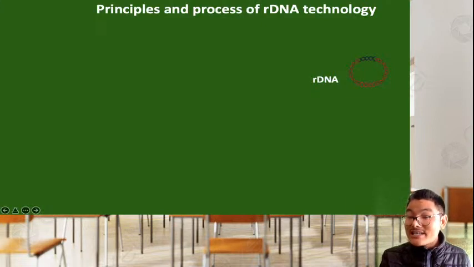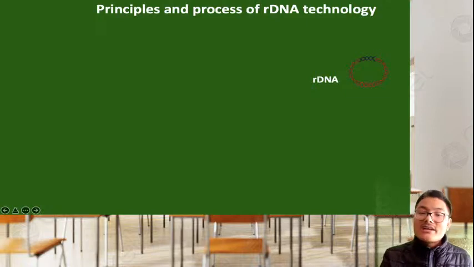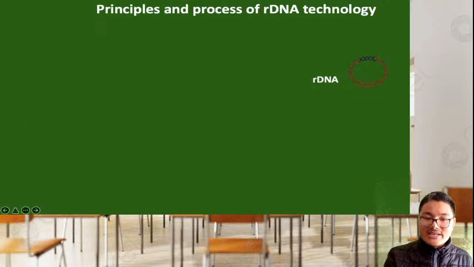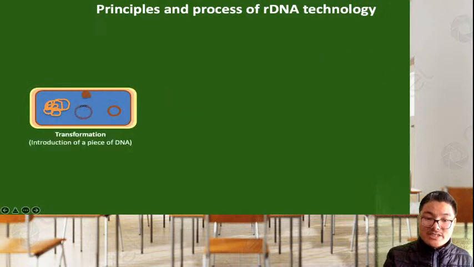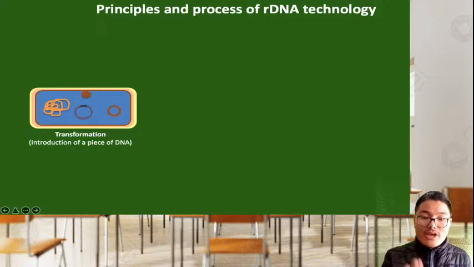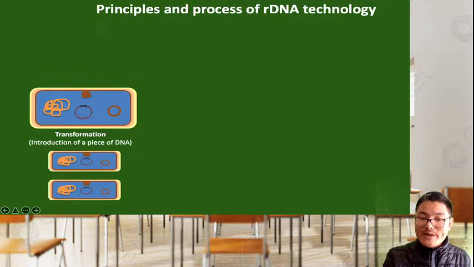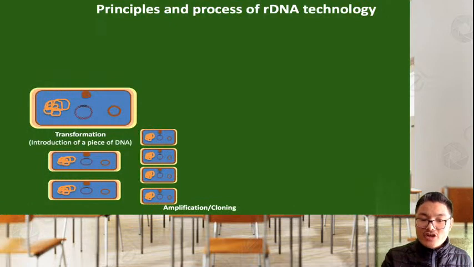Now this rDNA, the newly constructed DNA, will be transferred into the E. coli bacteria, which is the host organism. And such a process is called transformation. So transformation is introduction of a piece of DNA, here the rDNA, into the E. coli. Now E. coli bacteria will multiply to form two bacterial cells which also have the same copy of the rDNA, and the bacteria keep copying themselves, and again after 20 minutes there is formation of a few more bacteria. These bacteria will again act as parent bacteria and form many other bacteria.